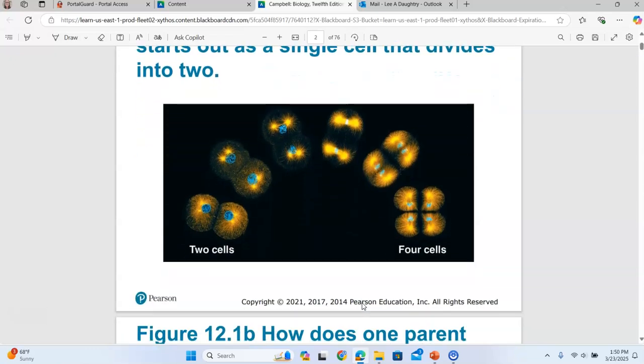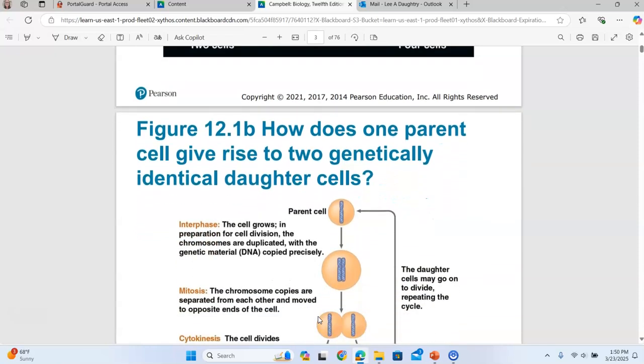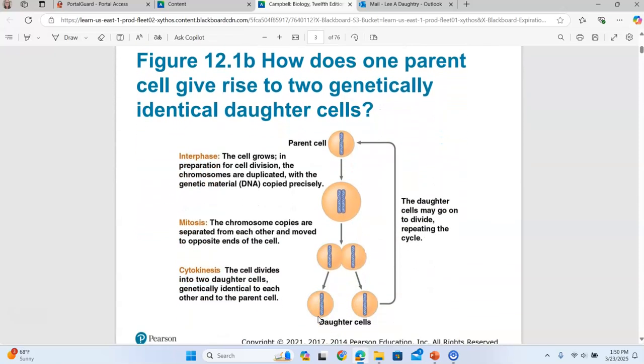So what we are seeing in slide number 2 is that multicellular organisms start out as a single cell that divides and produces 2 cells, and then those cells divide and produce 4, and so on. So that's what you're seeing in this image here, where with mitosis we're mainly learning about how multicellular organisms grow.